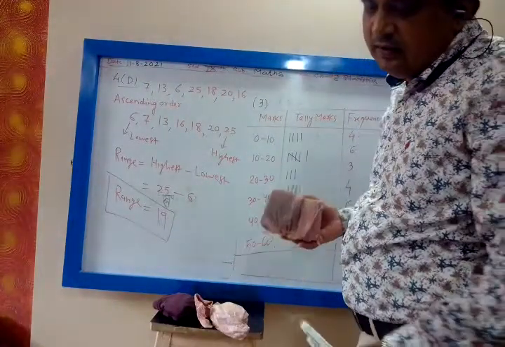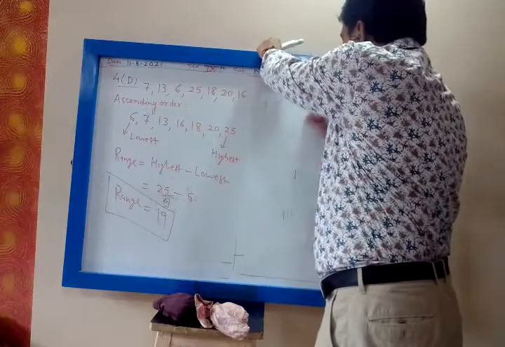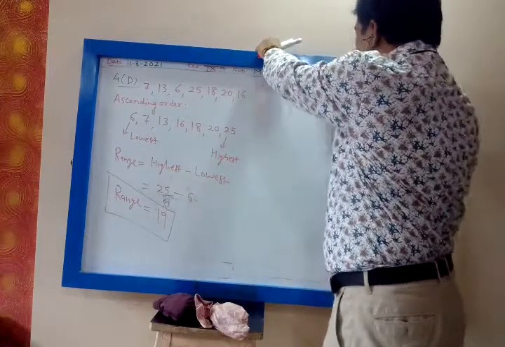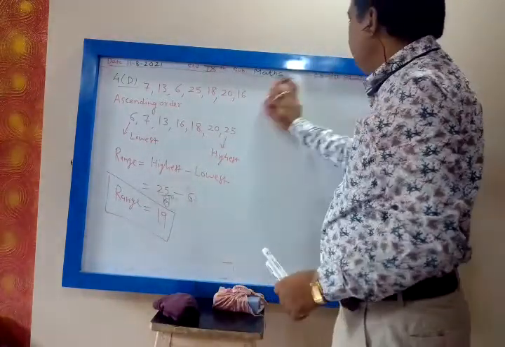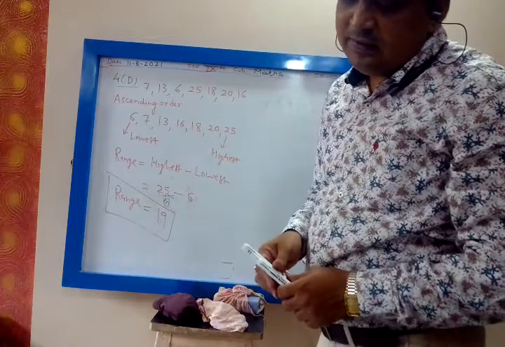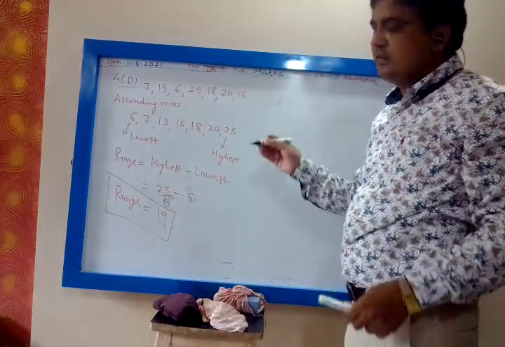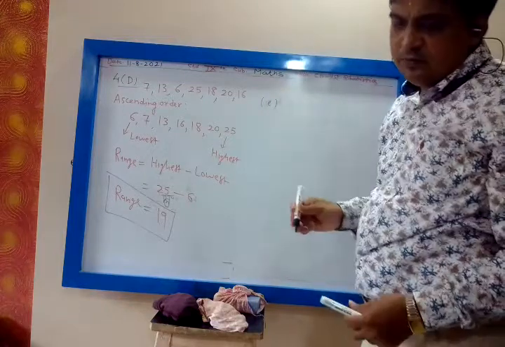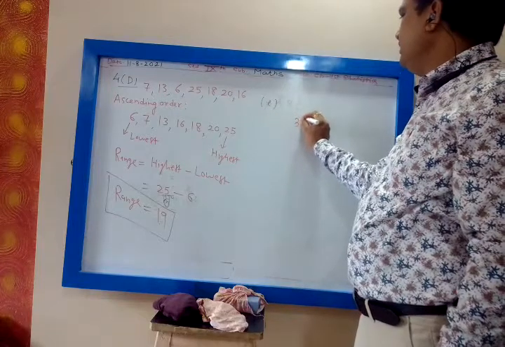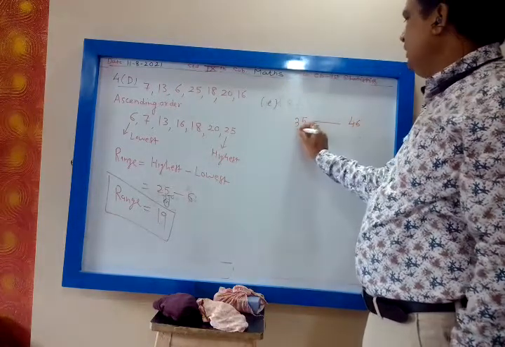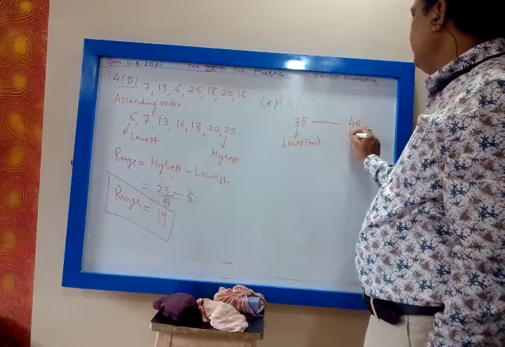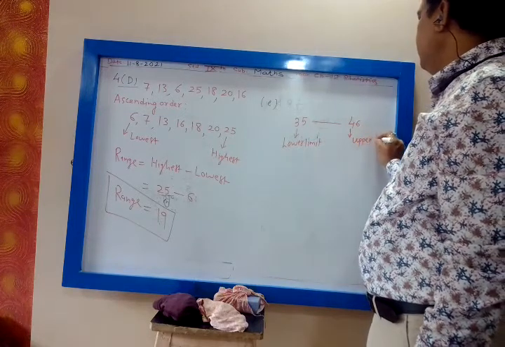Next one, E question. In the class interval 35 to 40, 35 to 40 is the class interval. The lower limit is 35 and upper limit is 46. So 35 to 46 is the class interval given. 35 is my lower limit and 46 is upper limit. That's all.